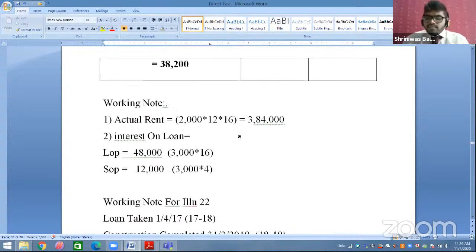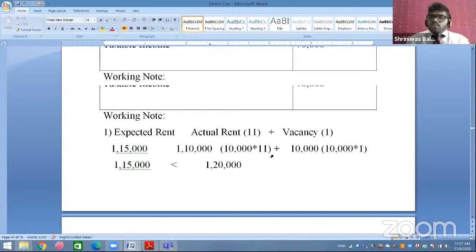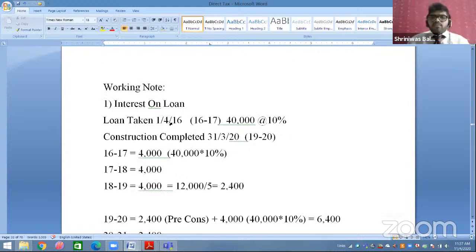See, you have taken a loan on 1st April 2016, 40,000 rupees, at 10% interest rate.